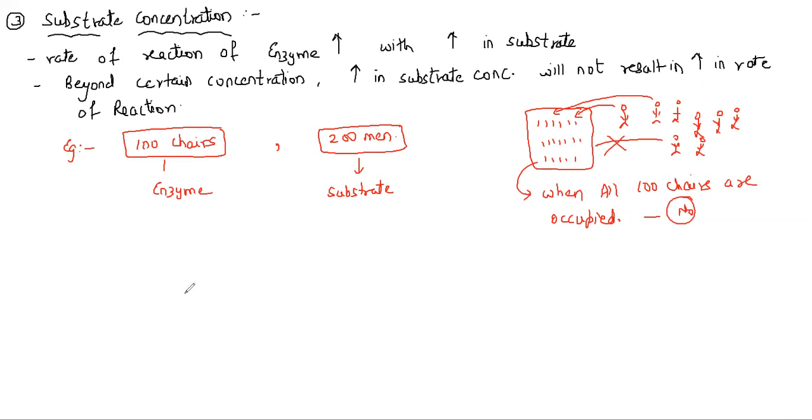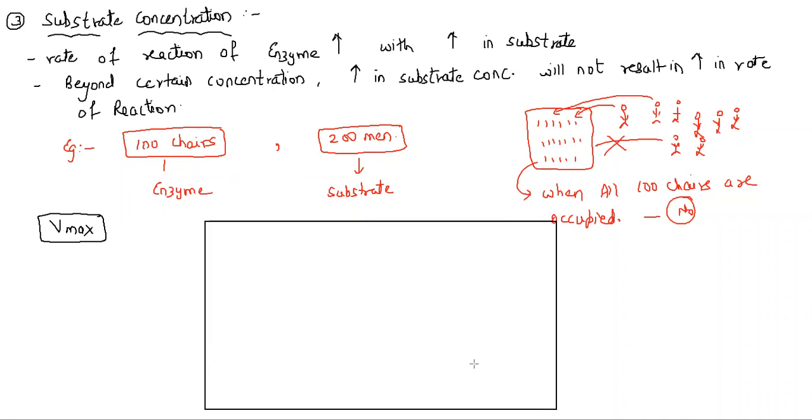Let's understand it in this way now. This concentration of substrate is very important. There is always a limiting level. So what we need to understand is there is something called Vmax. What is Vmax? Vmax is nothing but the maximum velocity that can be achieved in any reaction. So let's understand this. For this, I need to first draw a graph for you, and then we can discuss what is Vmax and everything.